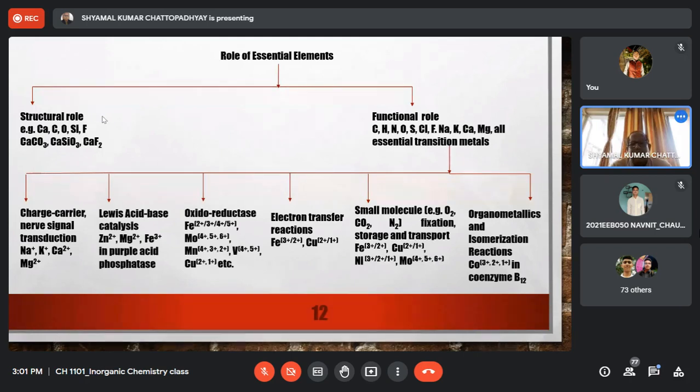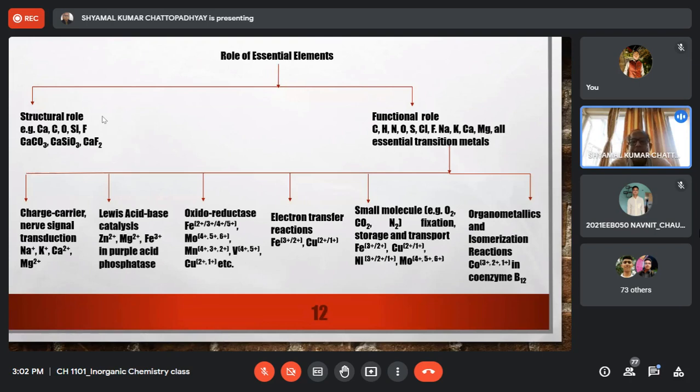So that is the structural role. When I say functional role, here obviously more dynamic things come into play. Functional role means it is participating in certain physicochemical processes, right? So dynamic role means it is participating in either a chemical reaction or a physicochemical process, for instance, maintenance of electrochemical potential gradient, etc., or signaling, this kind of thing, right? So functional role means it is a real physicochemical function and dynamic function.